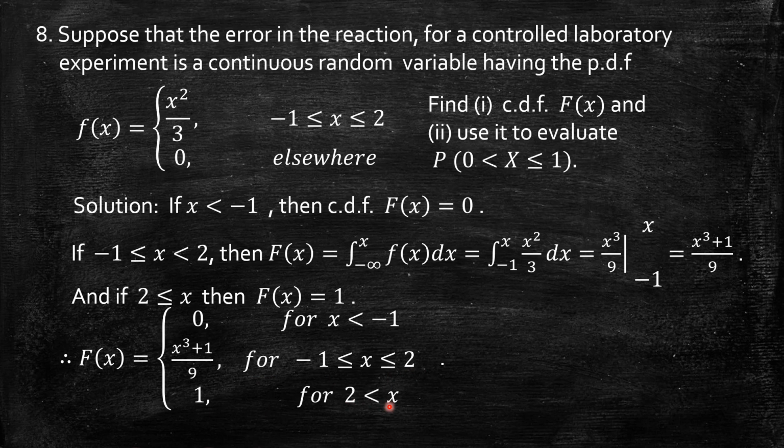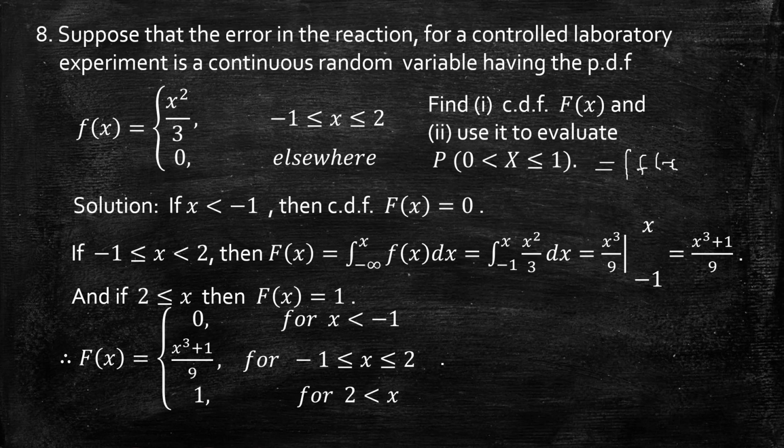Now by using this, can I find P(0 < x ≤ 1)? Just observe, students, if I want to find the probability by the help of the PDF, we have to integrate f(x) between 0 and 1, which is already known to us.